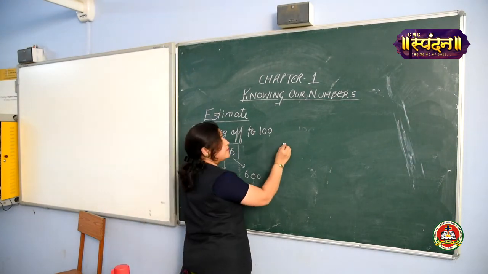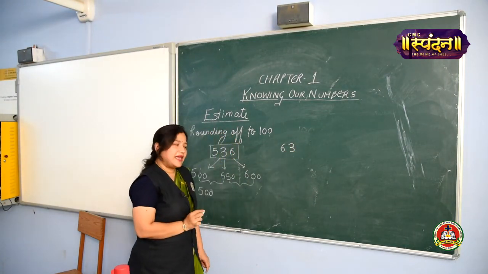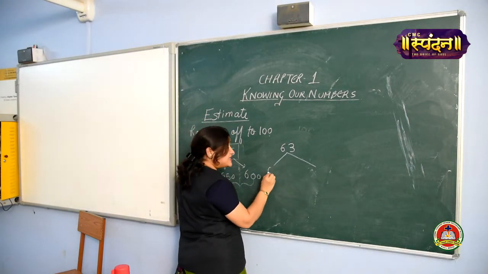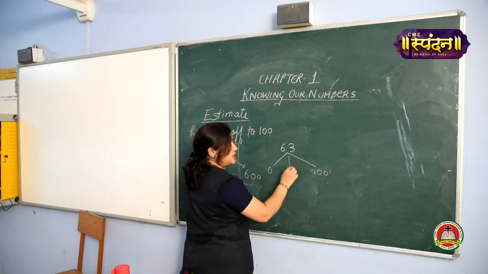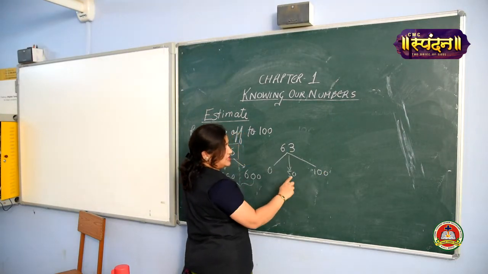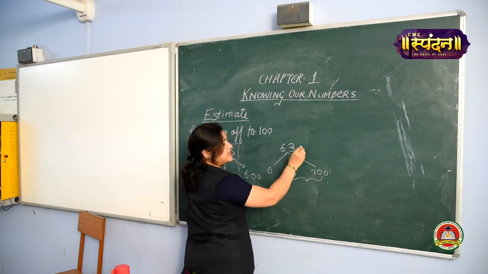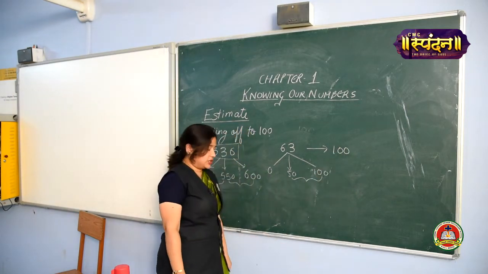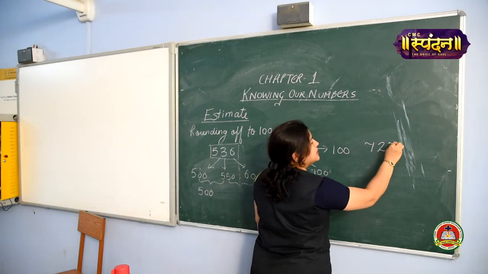Now you do, let's round off 63. Come on. Yes, 63 is lying between which two hundreds? It's lying between 0 and 100. The center is 50. Because 63 is lying between 50 and 100, we are going to round off 63 as 100. One more question, girls, come on. 727.